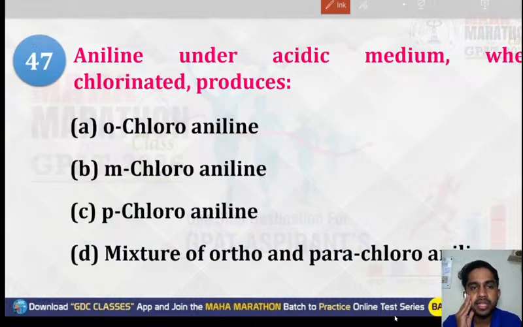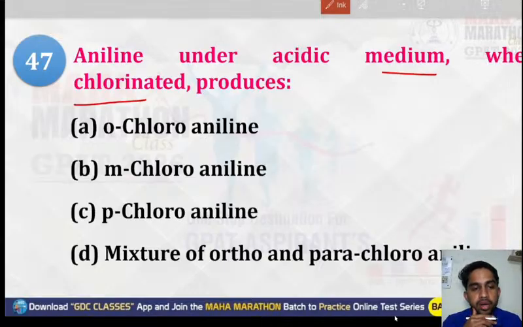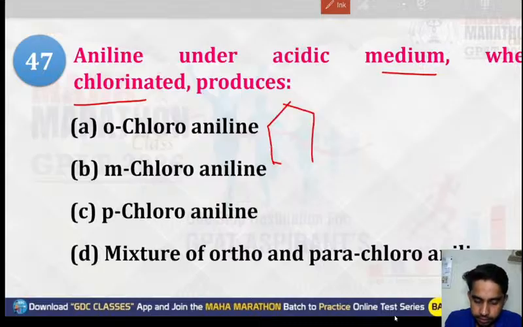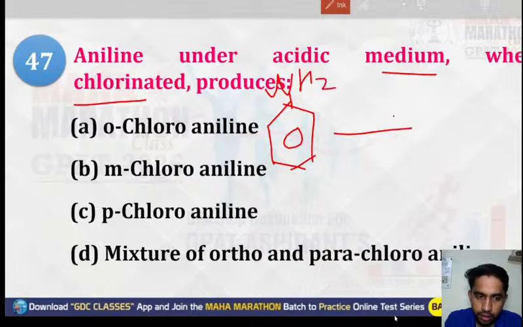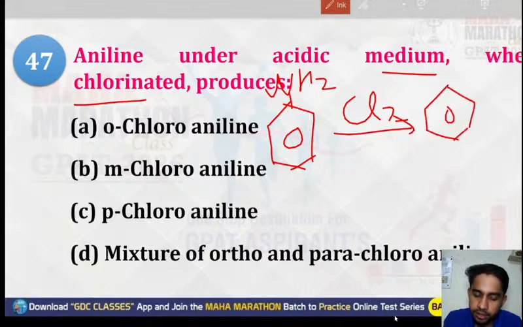What is question number 47 saying? Aniline in acidic medium, when chlorinated, produces what? In aniline, NH3, NH2, we have to react it with chlorine. So what will it form? Since it is ortho-para directing, it will form the first compound like this, NH2 and Cl.